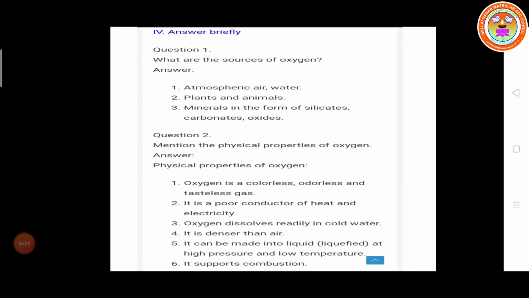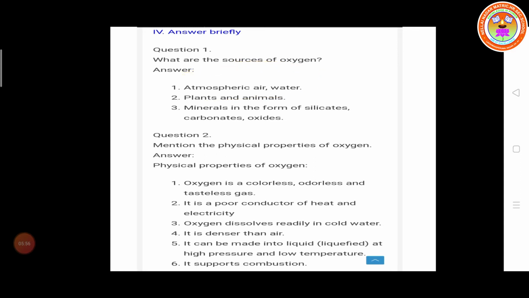Next, Roman 4, answer briefly. Question number 1. What are the sources of oxygen? Oxygen is available in atmospheric air and water. Both contain oxygen.